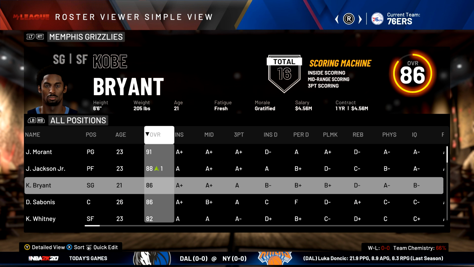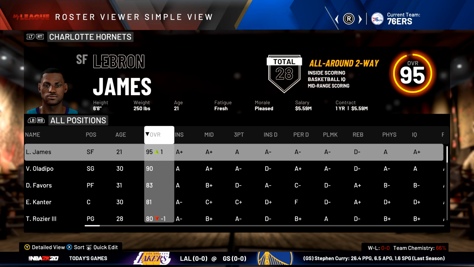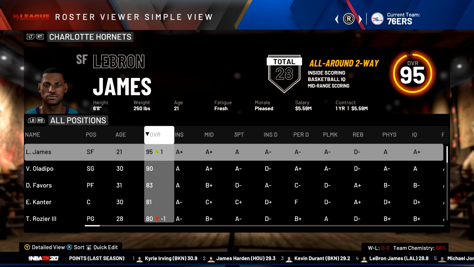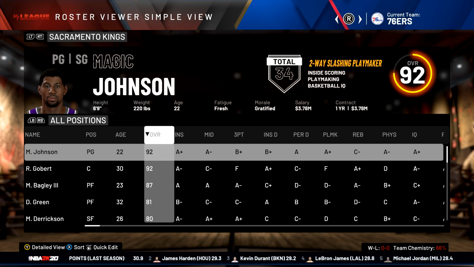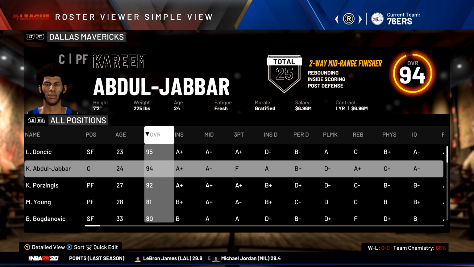Maybe we'll start seeing prime Kobe pretty soon. Larry Bird is a 93 overall as well, so he gets a lot better. LeBron James is now up to a 95, our highest player out of our top 10 players so far. Magic Johnson is a 92. Kareem Abdul-Jabbar is a 94.